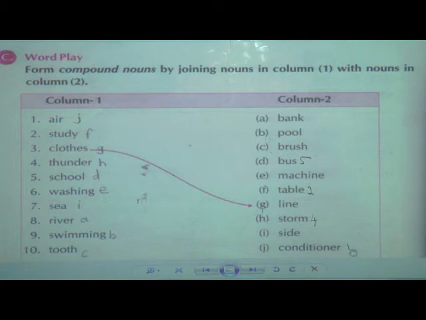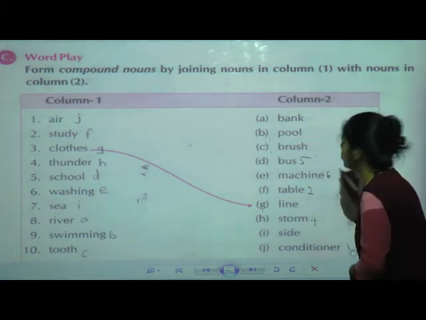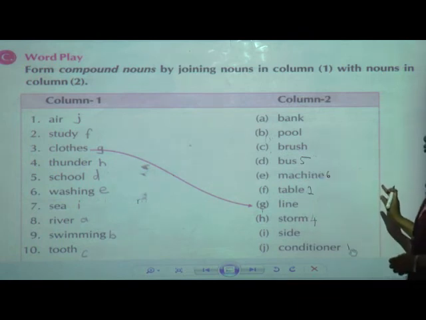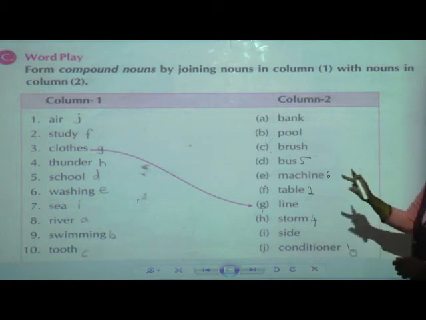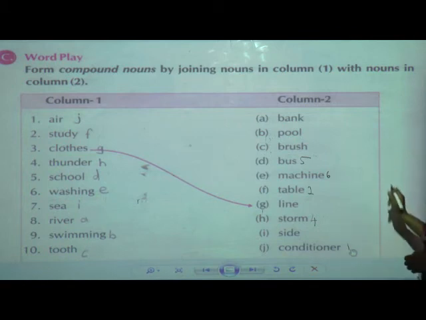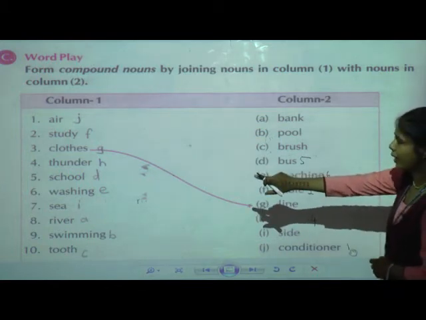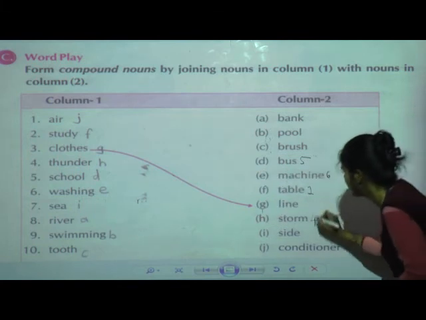It will be side, seaside. Next one, river. Which will be the joining word to river? Sixth one, washing machine. Next, now sea. Yes, side. Seaside. So what is sea? It is the seventh one, seaside.